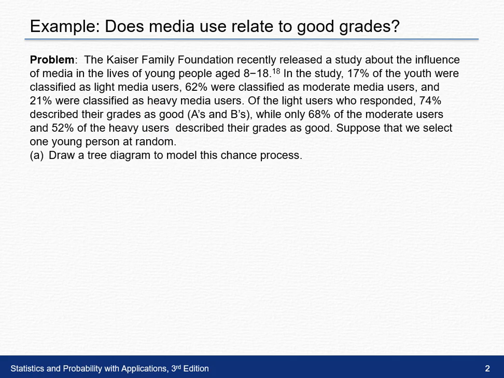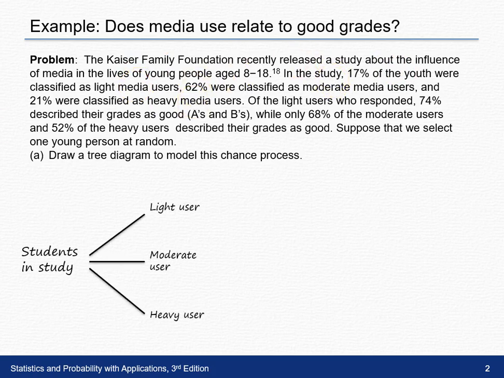So what we're going to do is start with these young people and split them up based off their light use, moderate use, or heavy use of the media. Once we have that, we can fill in the probabilities. We had 17% of the youth classified as light media users, 62% classified as moderate, and 21% classified as heavy media users.